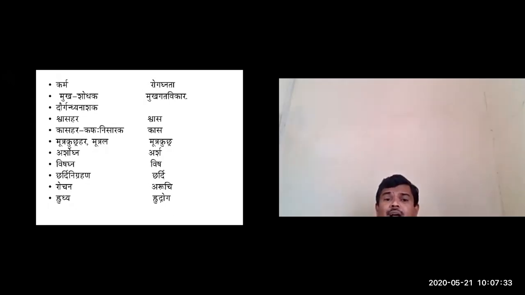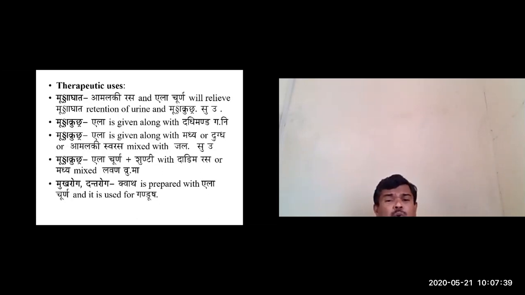Mutraghata, that is retention of urine, where the person is unable to pass the urine. In such a condition, you can use the Ela Churna. How can it be administered? Amalaki Rasa and Ela Churna will relieve the condition called Mutraghata. That retention of urine will be overcome when you administer Amalaki Rasa along with the Ela Churna.